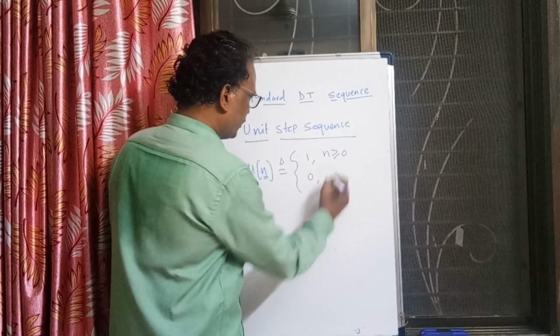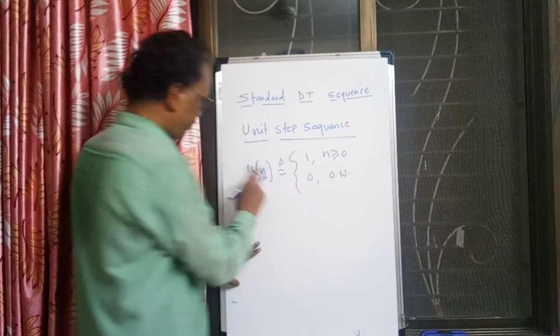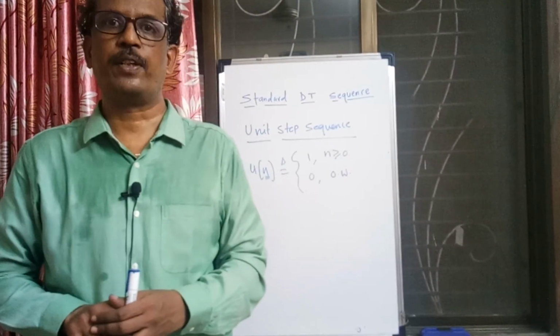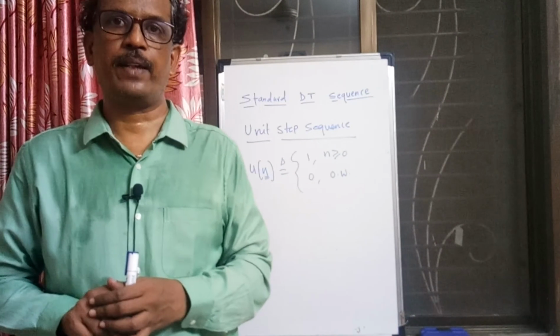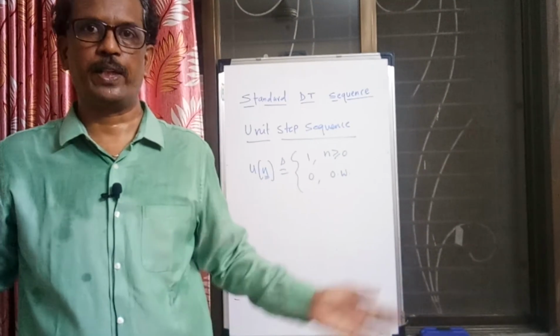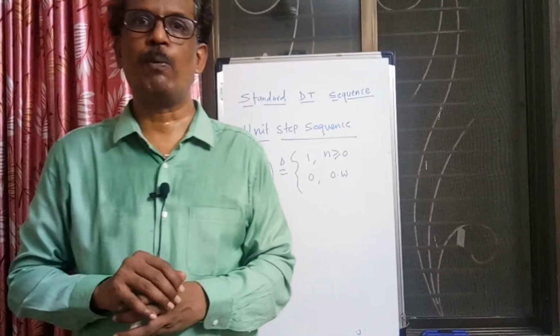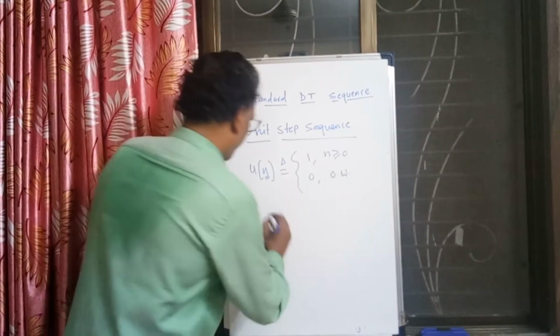It means if n is negative, answer is 0. If n is positive, answer is 1. At n equal to 0, u0 value is 1, u1 value is 1, u2 value is 1, u infinity value is 1, and if I go to the negative side, u minus 1 value is 0, u minus 2 value is 0.